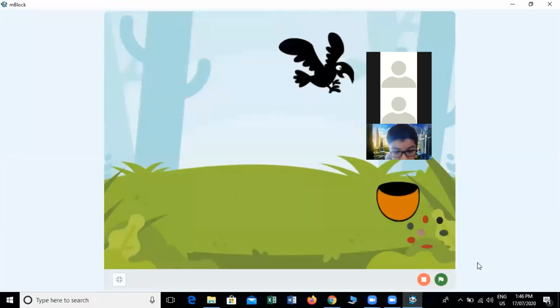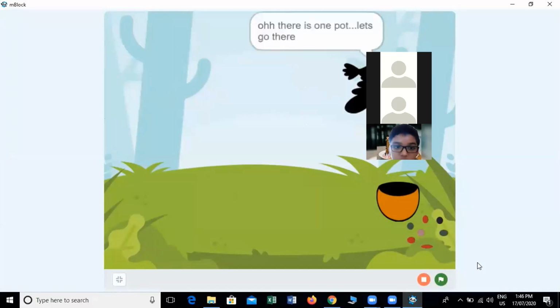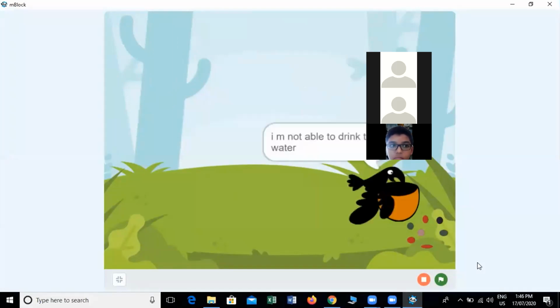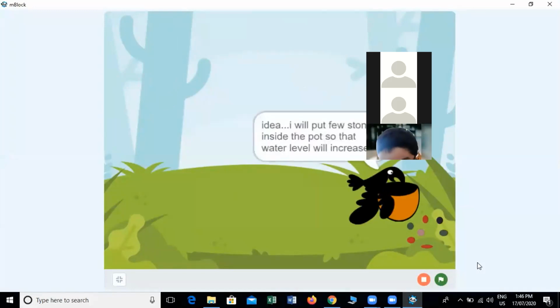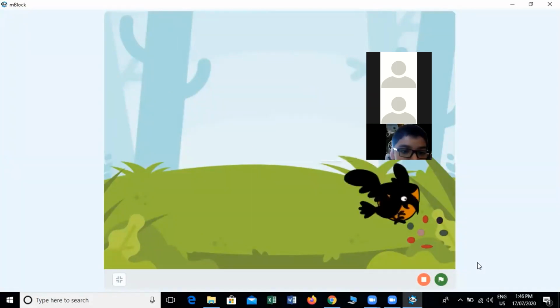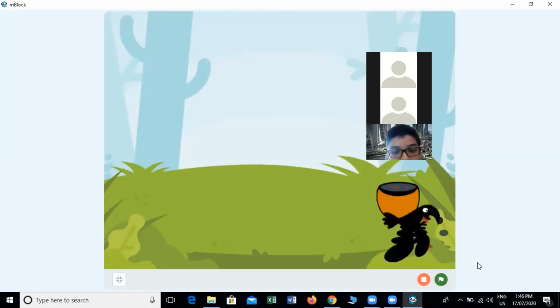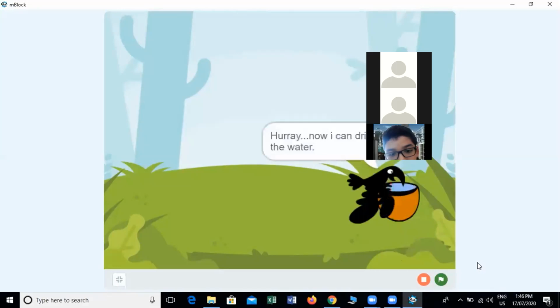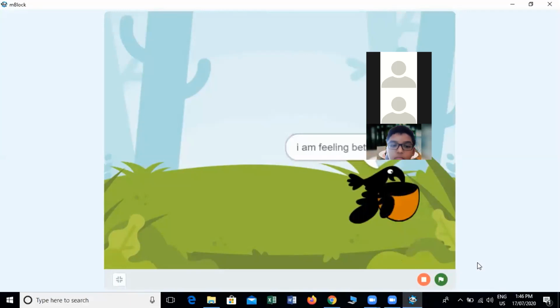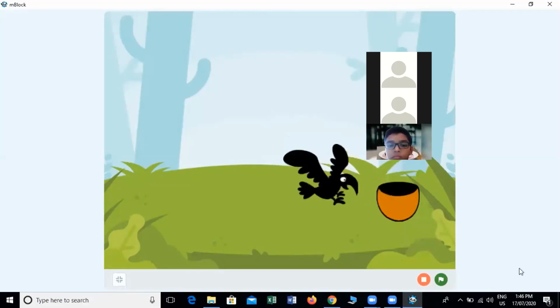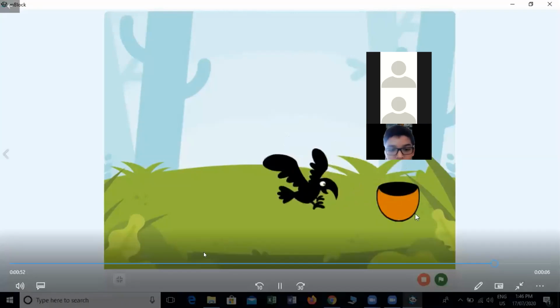So it's a story of the Thirsty Crow. He's not able to drink water, because there is very little water inside. So he got an idea that he will put in all the stones so that the water level will increase. So this was the story of the Thirsty Crow.